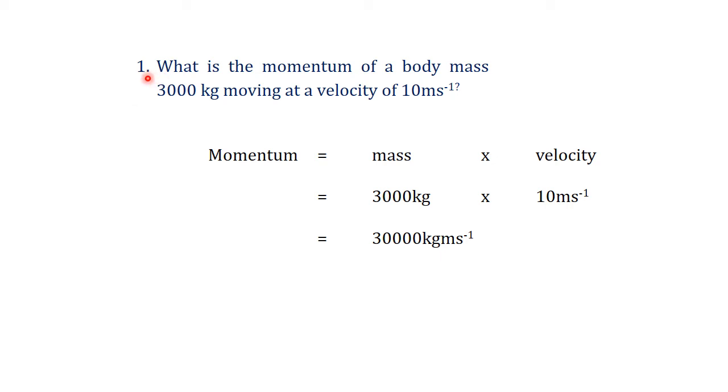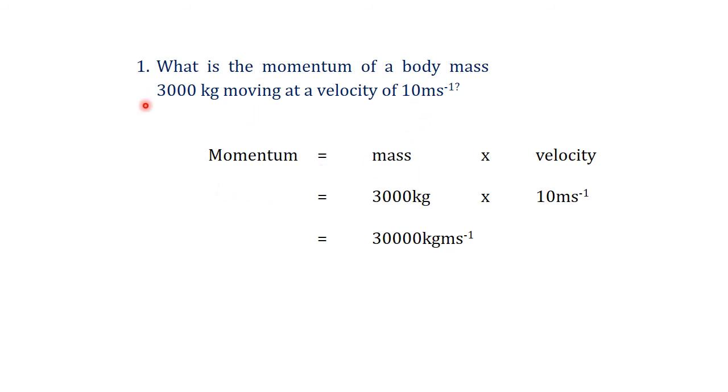Look at question number 1. What is the momentum of a body of mass 3000 kilogram moving at a velocity of 10 ms minus 1? A body with mass 3000 kilogram is moving with 10 ms minus 1, or 10 meter per second. So what is the momentum?